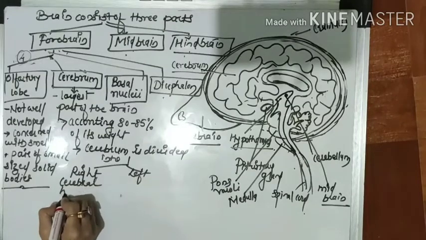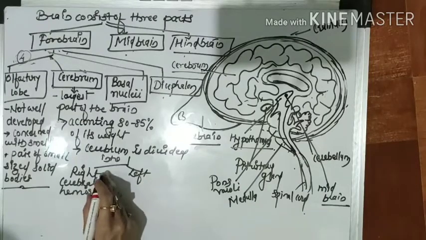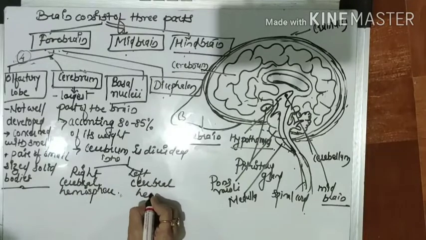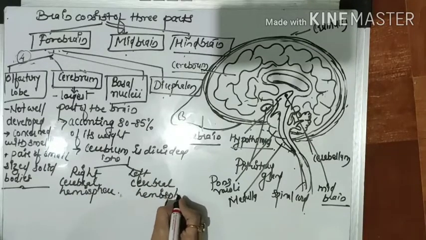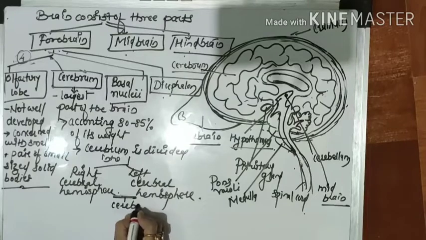The right part is called the right cerebral hemisphere, the left part is known as the left cerebral hemisphere, and these both are connected by one connection. That connection is known as the cerebral fissure.